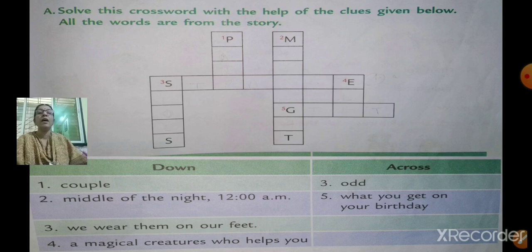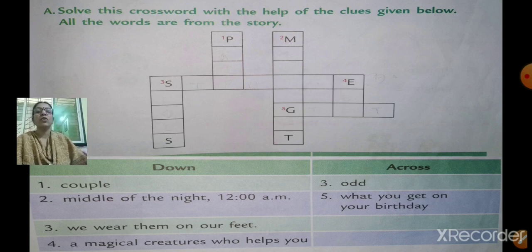Now here this is a crossword puzzle. See the head question. Solve this crossword with the help of the clues given below. All the words are from the story. Some clues are given below. Can you see down and across? Left hand side down and right hand side across is given. You have to read the question first, and then you have to write the answer in the crossword.